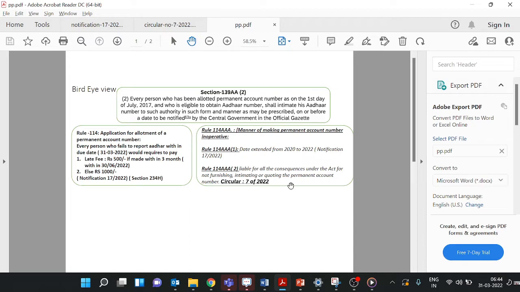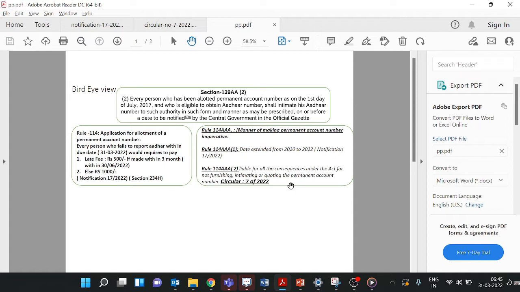CBDT on 29th March issued one notification, notification number 17, and on 30th March one circular number 7 in respect of the late fee to be paid and the consequences for non-linking of Aadhaar with the PAN number. Let's have a brief discussion about the important changes in the sections. Before I proceed, I want to clarify that non-quoting of Aadhaar with the PAN number is mentioned in section 139AA subsection 2. Consequences are prescribed in rule 114 and rule 114AAA.